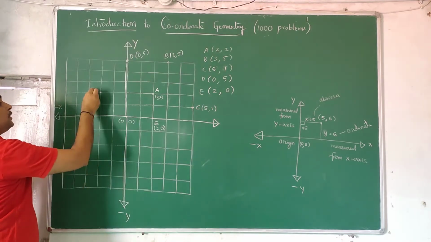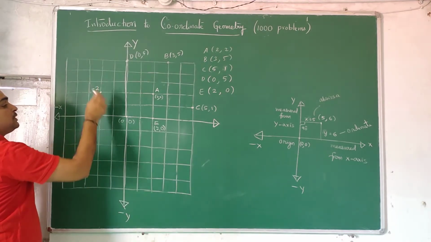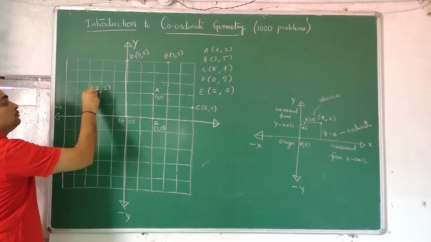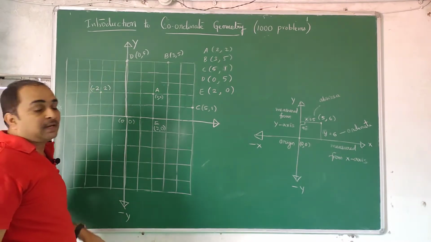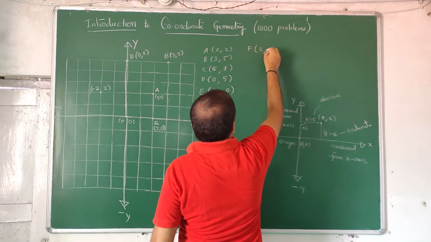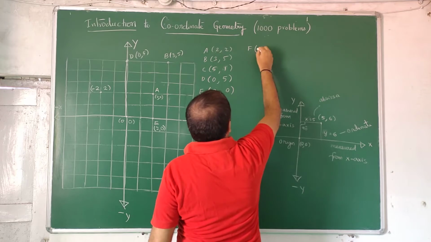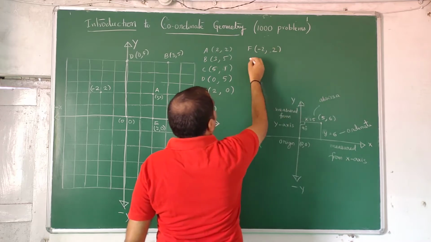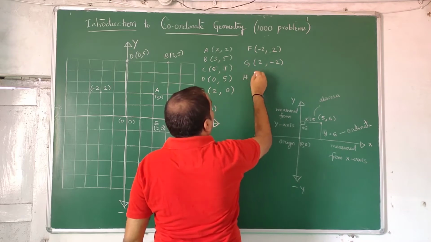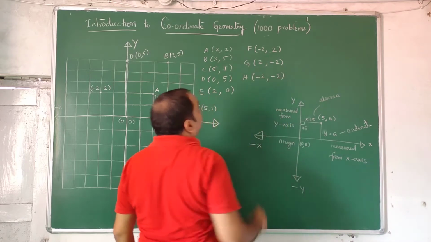Left side you came, so it is minus 2, because on the x-axis you travel negatively and on y you travel positively, 2. That is not A, that is some other point. A, B, C, D, E or F for this. 2, minus 2 or minus 2, 2. Similarly, G, 2 comma minus 2, H, minus 2 comma minus 2, if you want points like that.